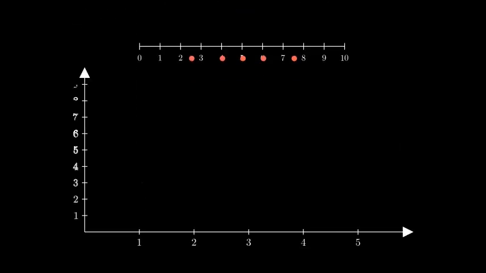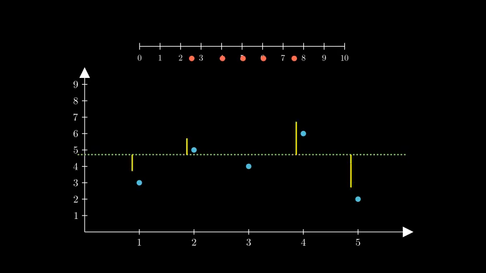Standard deviation also indicates how much individual values vary from the mean. Here's a dataset where we'll highlight the mean in green. The standard deviation essentially measures the typical distance of values from this mean.